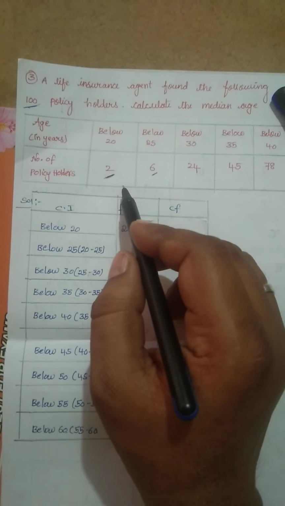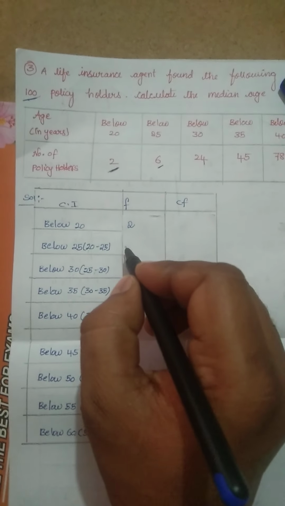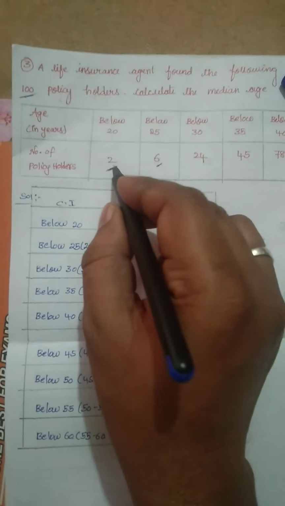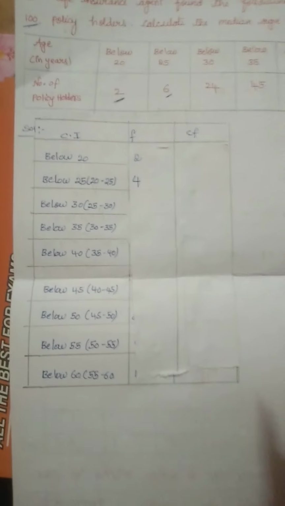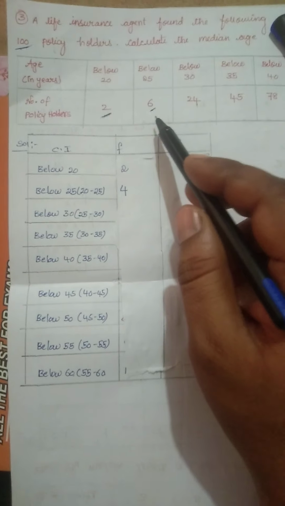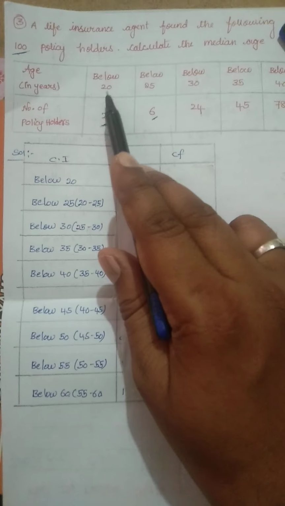So the number of persons with age in the interval 20 to 25 is 6 minus 2, that is equal to 4, children. Don't write the frequency as it is, as below 25 includes 20 also.